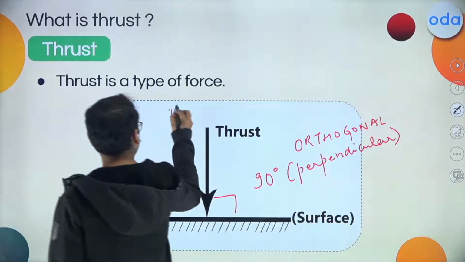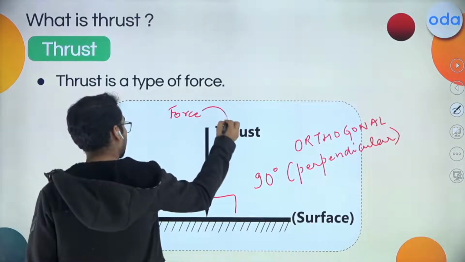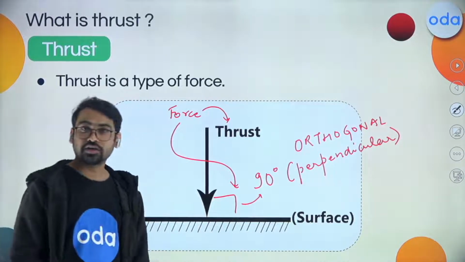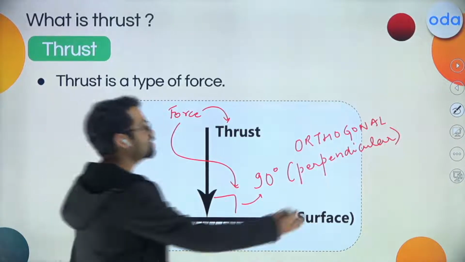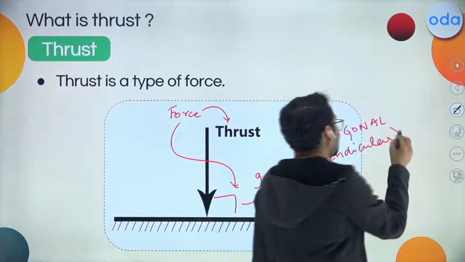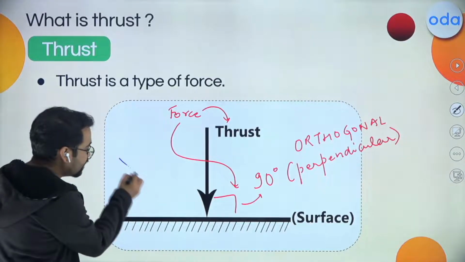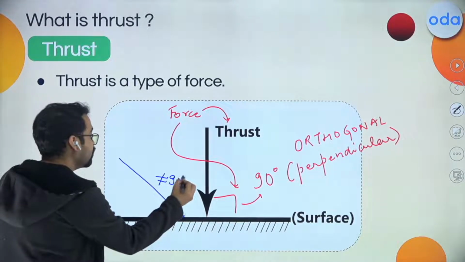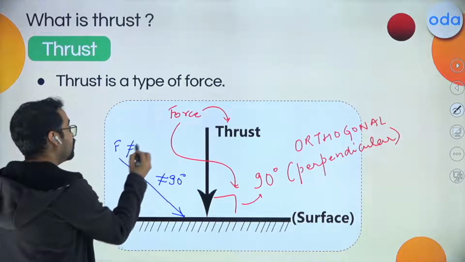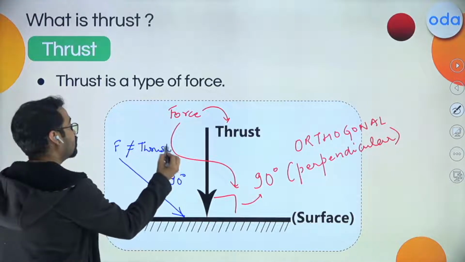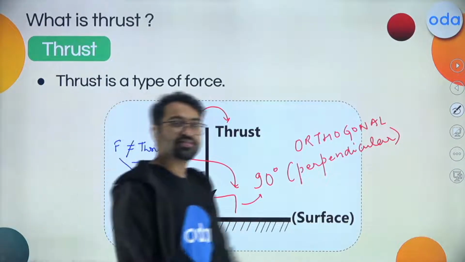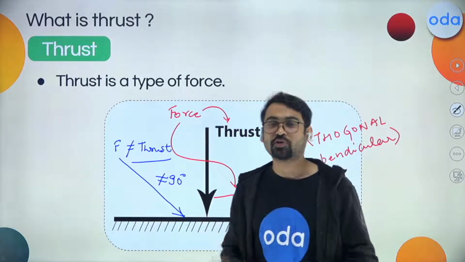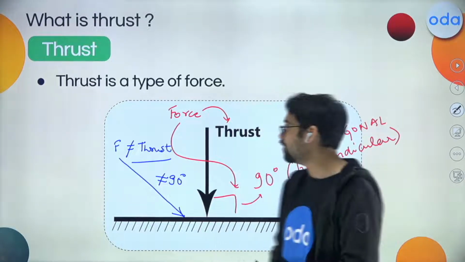So the force that acts at 90 degrees is thrust. If, just for fun, we have another force that acts like this, not at 90 degrees to the surface, this force will not be equal to thrust. This is the bottom line, the basic definition. If you understand it, you know the difference between any force and thrust.